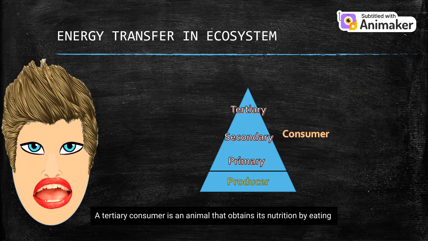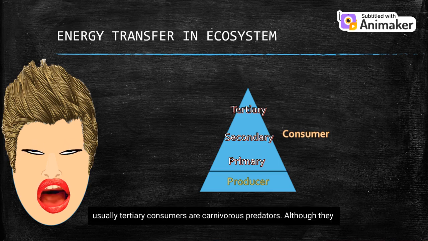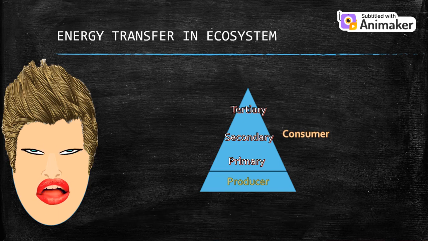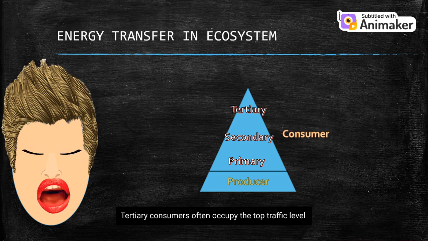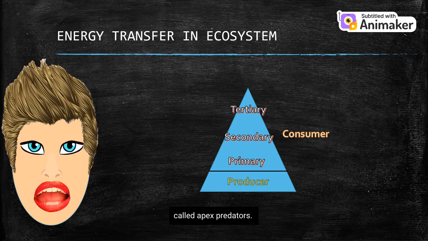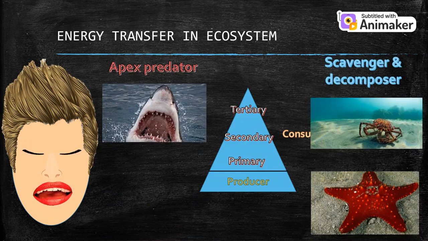A tertiary consumer is an animal that obtains its nutrition by eating primary consumers and secondary consumers. Usually tertiary consumers are carnivorous predators, although they may also be omnivores, which are animals that feed on both meat and plant material. Tertiary consumers often occupy the top trophic level, and so are preyed on by no other animals. In this case they are called apex predators. However, when they die, their bodies will be consumed by scavengers and decomposers.